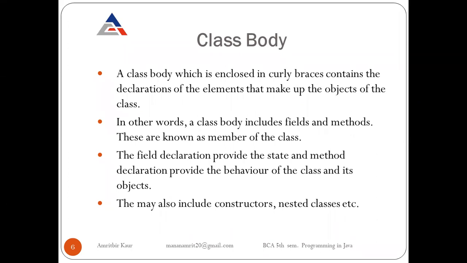So method declarations provide the behavior of the class and its objects. The class body may also include constructors, nested classes, etc. So except for fields and methods, we can also add constructors and nested classes as per our requirement.